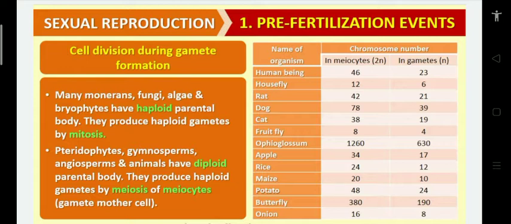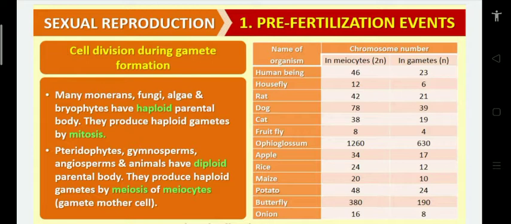Butterfly chromosome number in the meiocyte is 380, but in the gamete is 190. So the question: largest chromosome number in which of the following? Ophioglossum, according to this table. Then the least chromosome number is in fruit fly, 8 chromosomes in the meiocyte, according to this table.